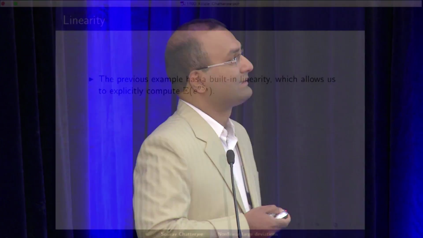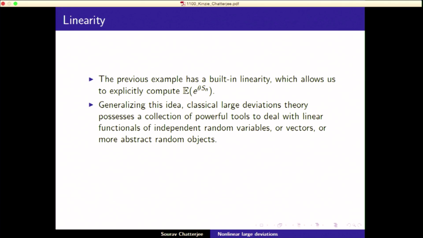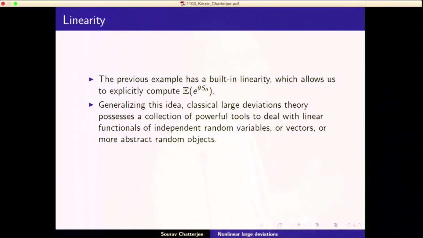And so this example has this built-in linearity, which allows you to compute this expectation, and this idea generalizes. There's a vast generalization of this simple idea and the corresponding idea for the lower bound, and this is the main technique behind the classical theory of large deviations. So you go from the 0, 1 random variables to more complicated objects. You go to function spaces and you generalize, and you get amazing things. Literature spanning 50 years.